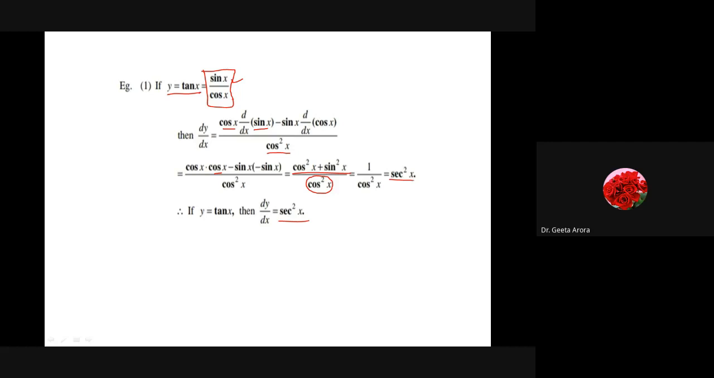Correct? So from here we can learn that if y is equal to tan x, then its derivative is sec square x, or derivative of tan x is sec square x. This is how we pronounce it.